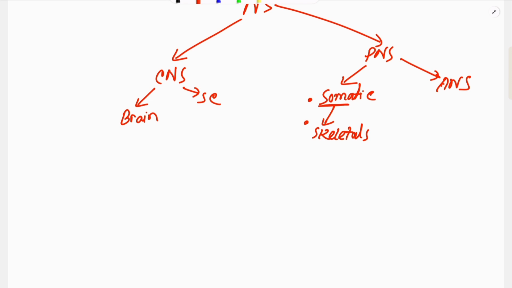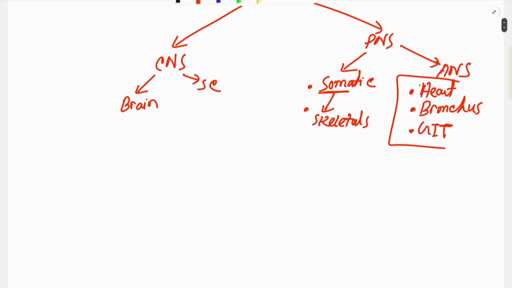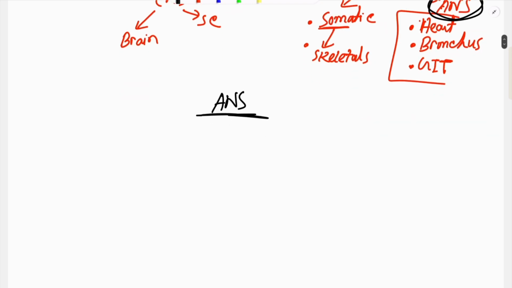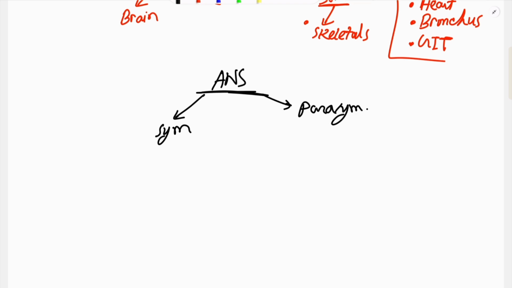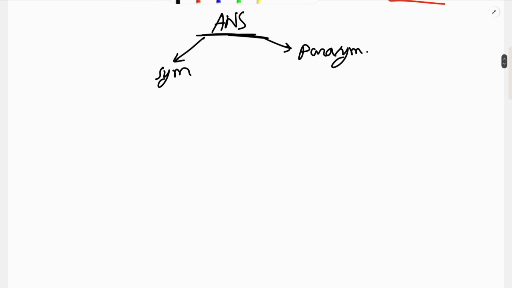Means the body can control them according to physiology, like the heart, bronchus, gastrointestinal tract, etc. On these organs, we have no direct control. So, our discussion will be on the autonomic nervous system. The autonomic nervous system is mainly divided into the sympathetic nervous system and the parasympathetic nervous system. This division is made on the basis of the origin of nerve fibers. Let me clear it with a diagram.